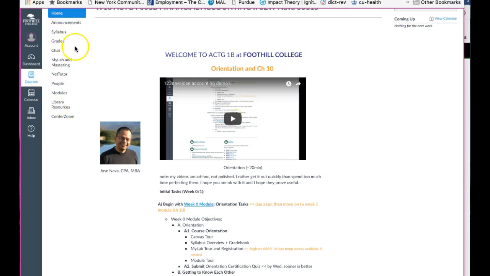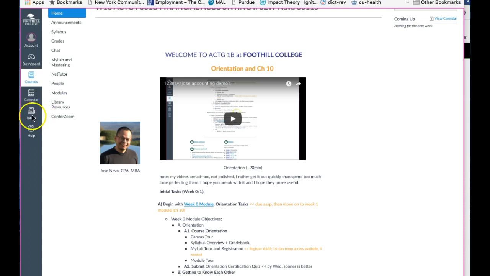The one that I'm pointing to right now, those are the features for Canvas, for our class specifically, including the syllabus. And on the far left, those are the features for any class that is using Canvas at Foothill. We refer to these as global features.